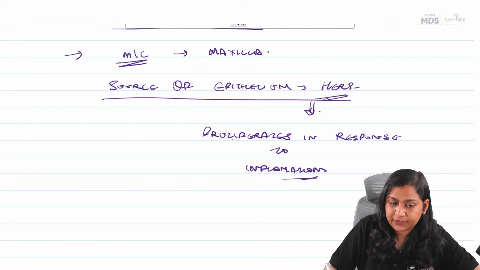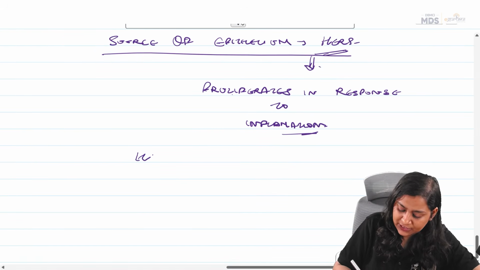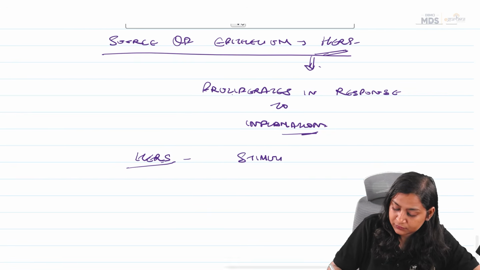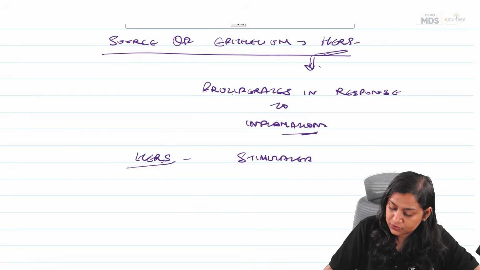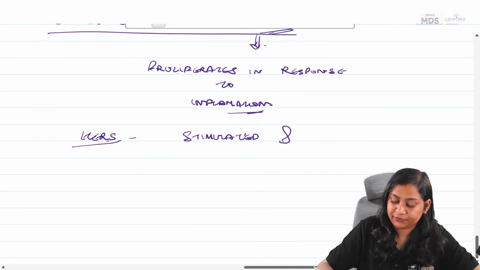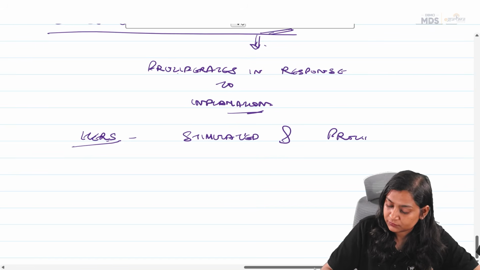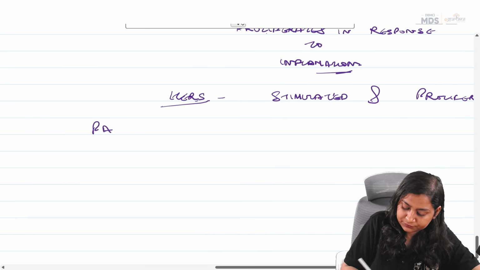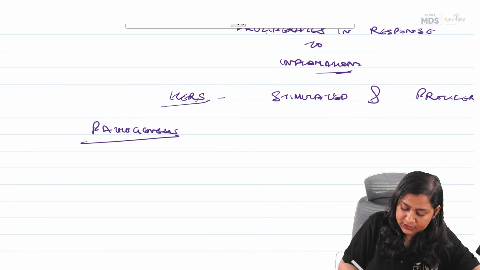In response to inflammation, HERS gets stimulated and starts proliferating. So pathogenesis: inflammation.